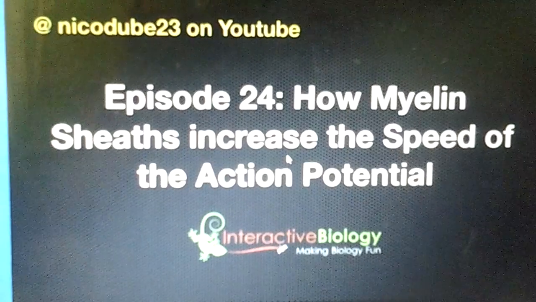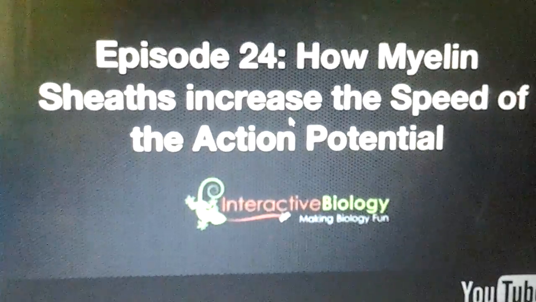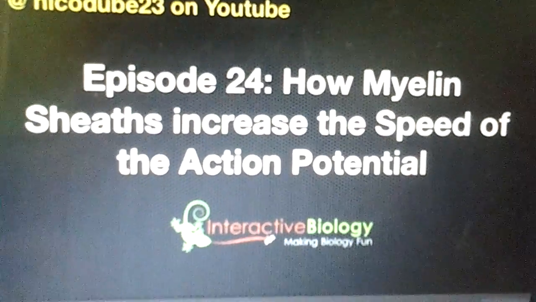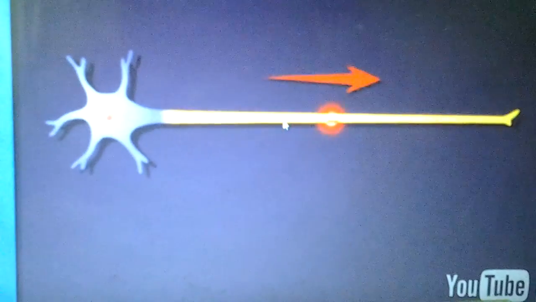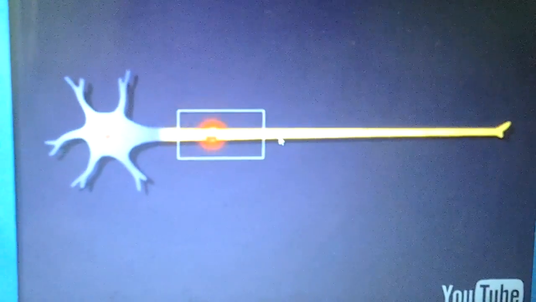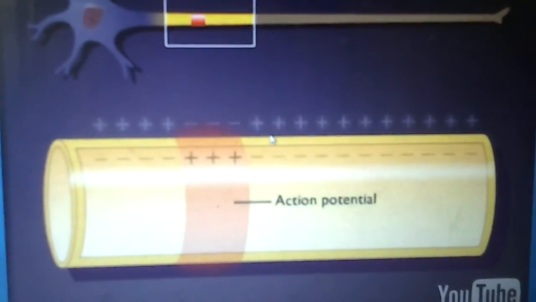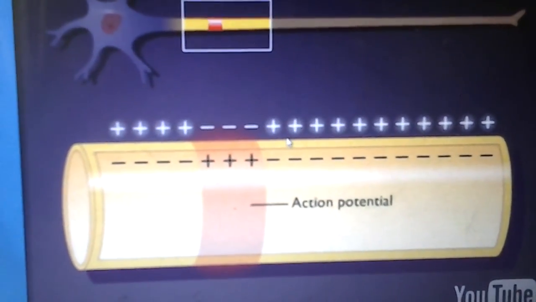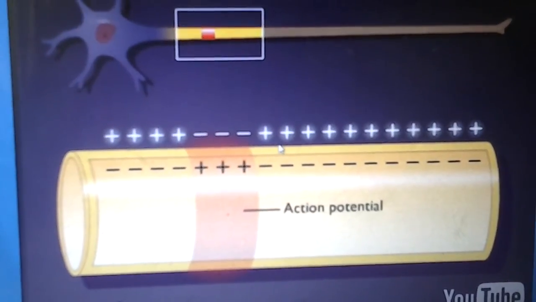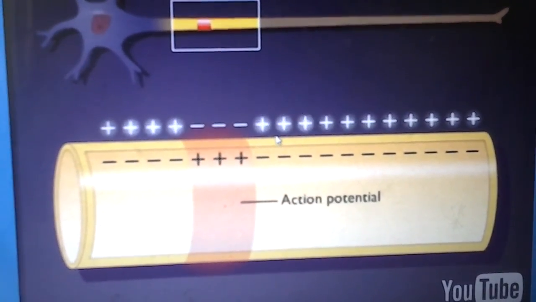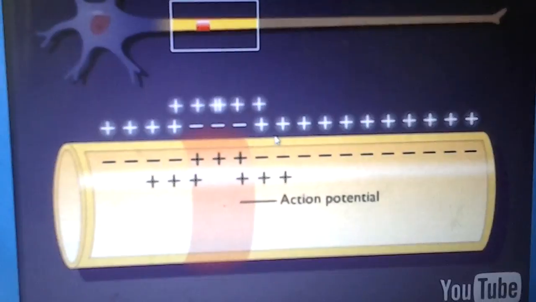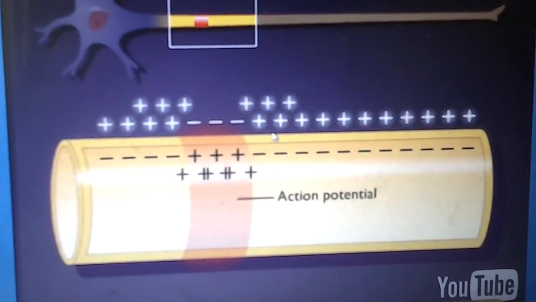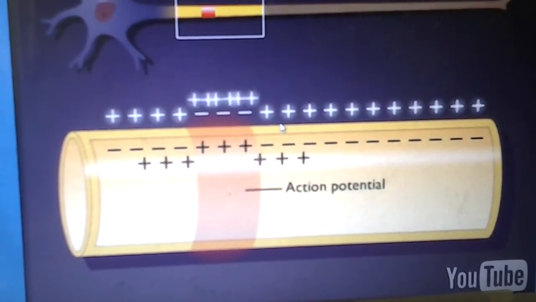My name is Leslie Samuel, and inside this episode 24, I'm going to be talking about how myelin sheaths increase the speed of the action potential. And this is actually in response to a question that was asked by Nico. Conduction, and this is what he says. He says, depicted as a red band, is propagated in one direction along the axon. During an action potential, the inside of the cell membrane becomes positive with respect to the outside. An action potential generates local currents that tend to depolarize the membrane immediately adjacent to the action potential.